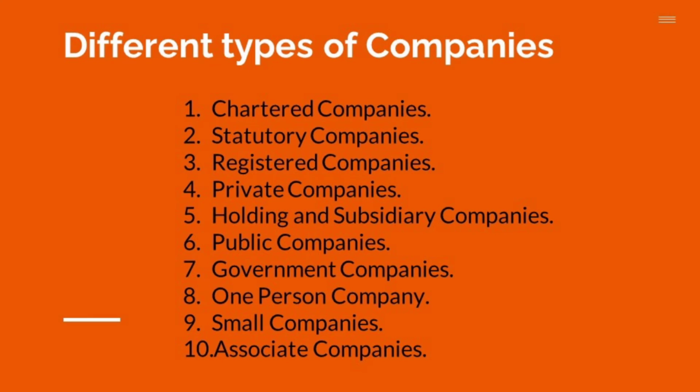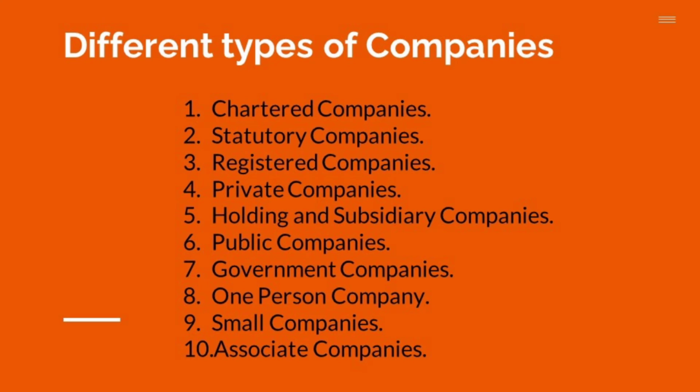So how is A holding control over company B? The first aspect is control over the composition of the board of directors. Company A controls the composition of the board of directors of company B. In such a case, company A becomes the holding company and company B becomes a subsidiary company. So the board of directors of company B is appointed by which company? Company A.